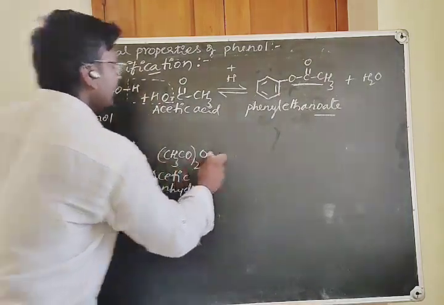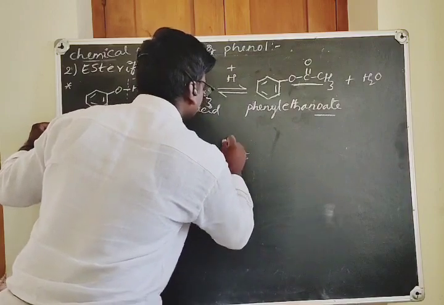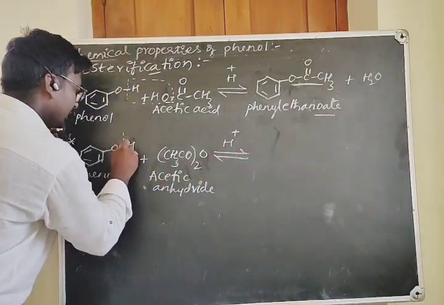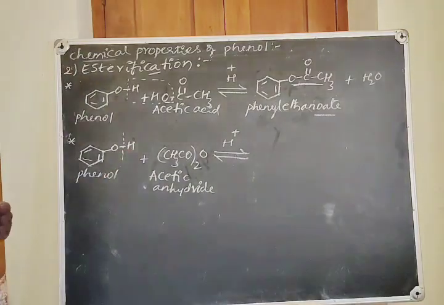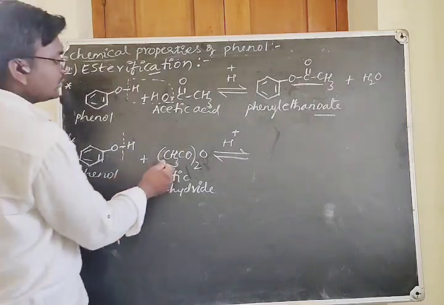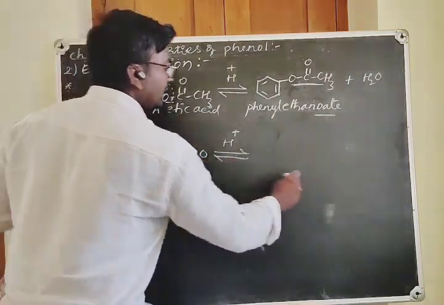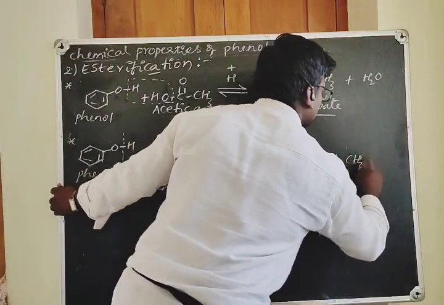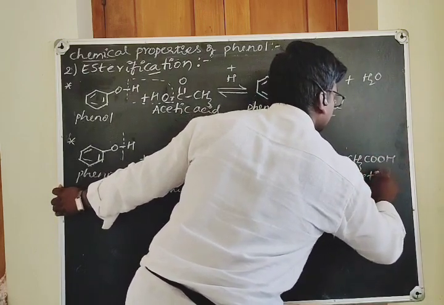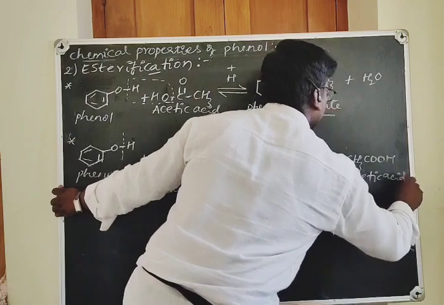When these are treated together in the presence of an acid, the bond breaks here, that is cleavage of the OH bond. This proves the acidity of this phenol. It combines with the CH3COO, and the byproduct is CH3COOH, that is called acetic acid.